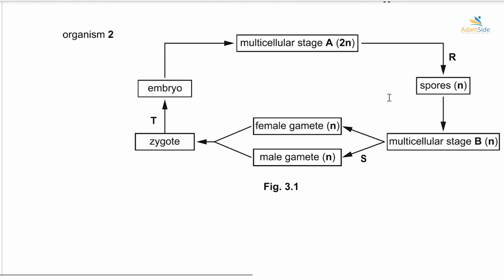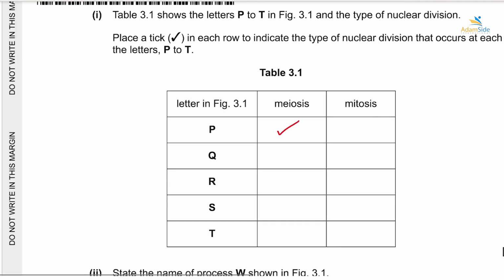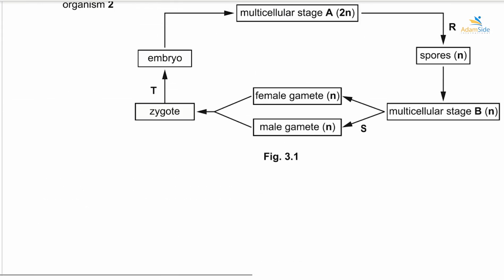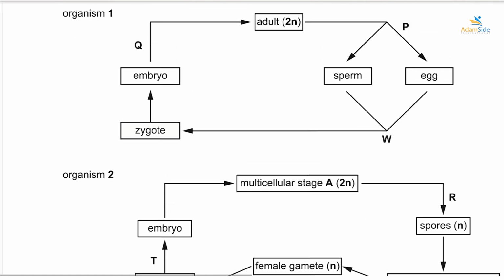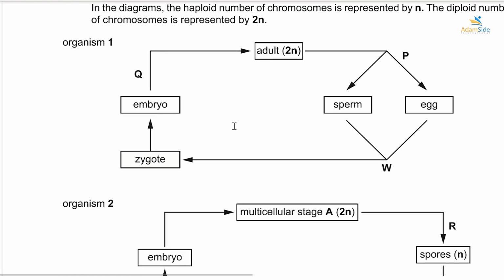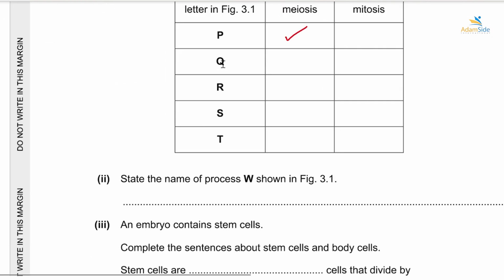Okay, we need to see Q as well. Where's Q? Alright, so process Q is here. We have an embryo, but this embryo is going into something known as an adult. So in order for an embryo to become an adult, it means it has undergone multiple divisions which we can term as mitosis. So process Q will be mitosis. Okay, then we move further to R, process R.